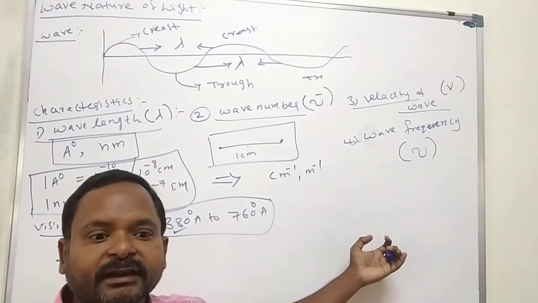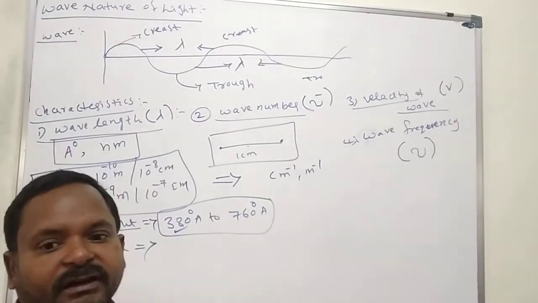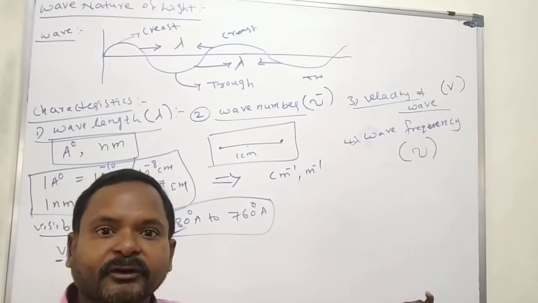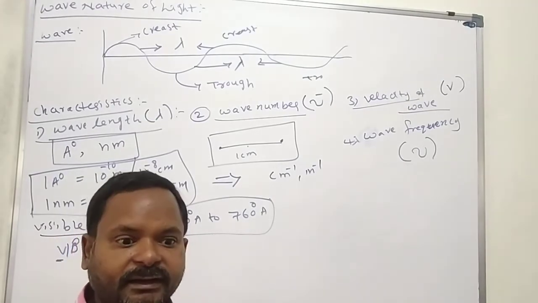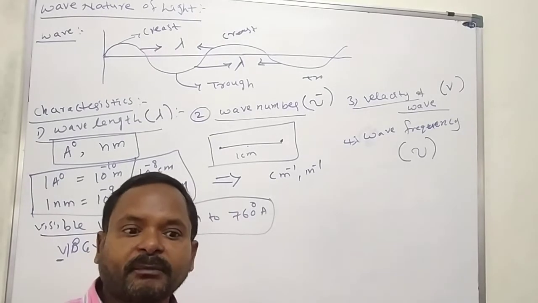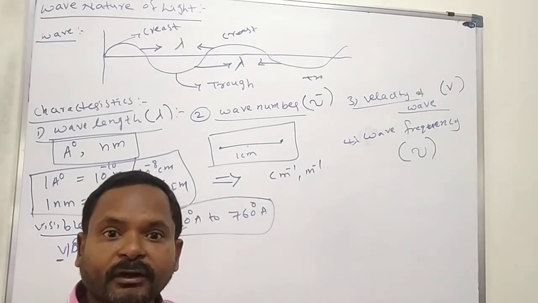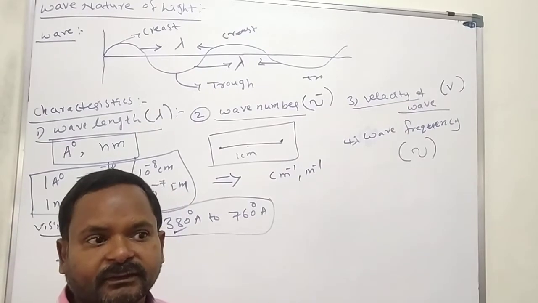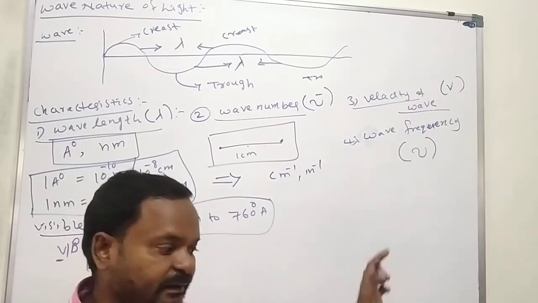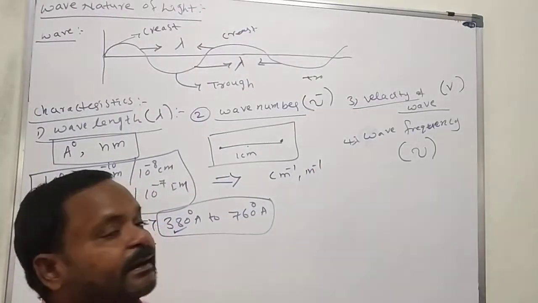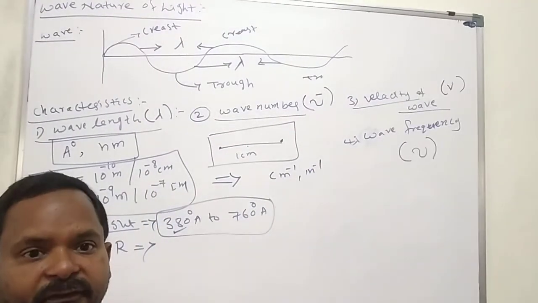Some waves move fast, such as electromagnetic waves, mobile waves. Always observe the electromagnetic waves, these are moving very fast. Some water waves are there, these move slowly. That depends on the velocity of the wave.